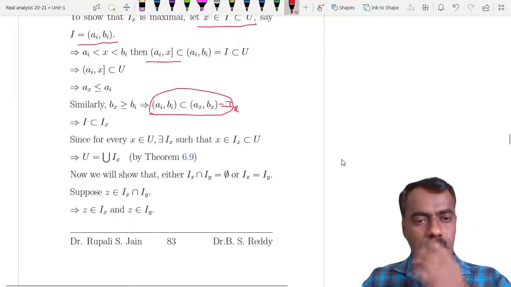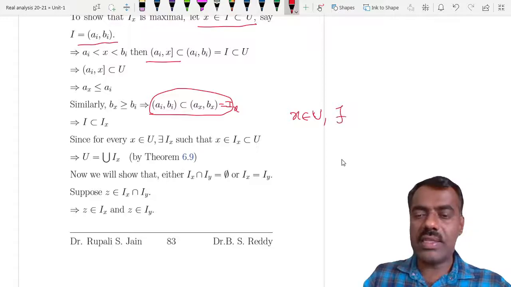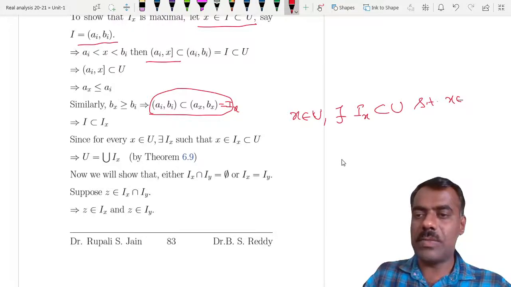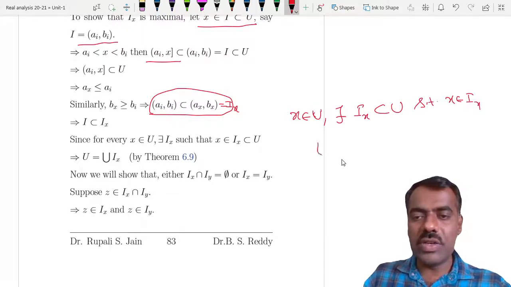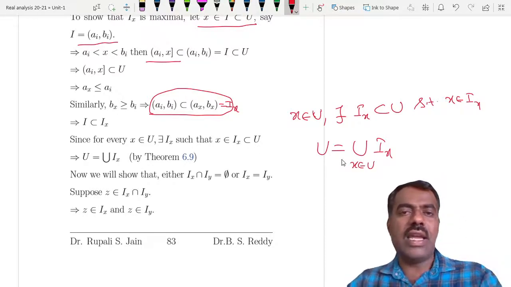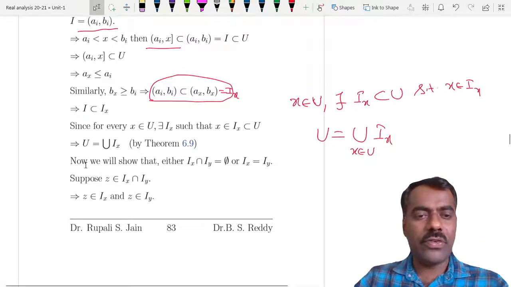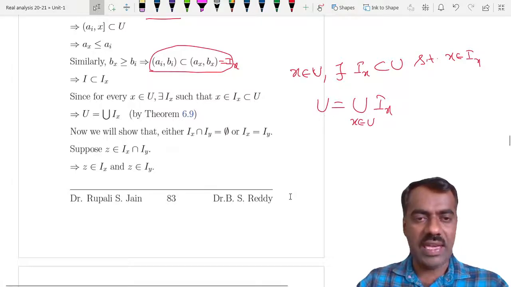Fine. Now what we have shown is that for every x in U, there exists an open interval Ix contained in U, such that of course x belongs to Ix. That means you can write that U is the union of Ix, by the theorem we proved earlier, because these Ix are all open balls, right? So U becomes the union of Ix.